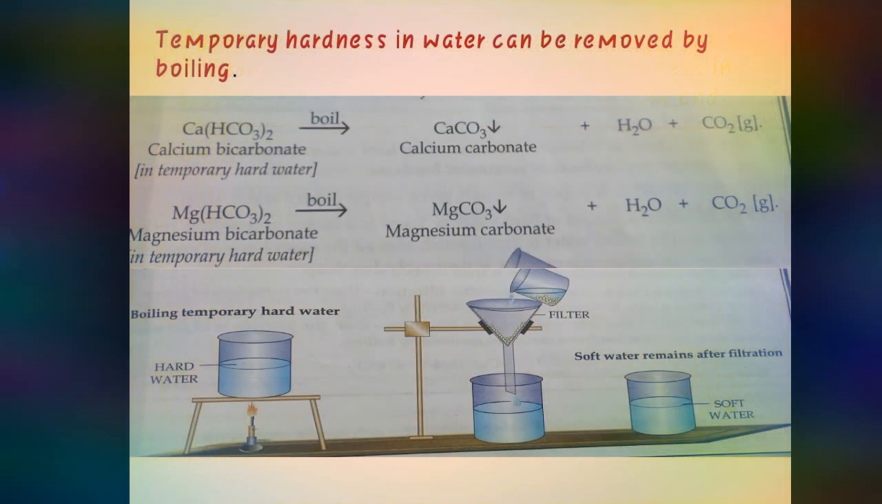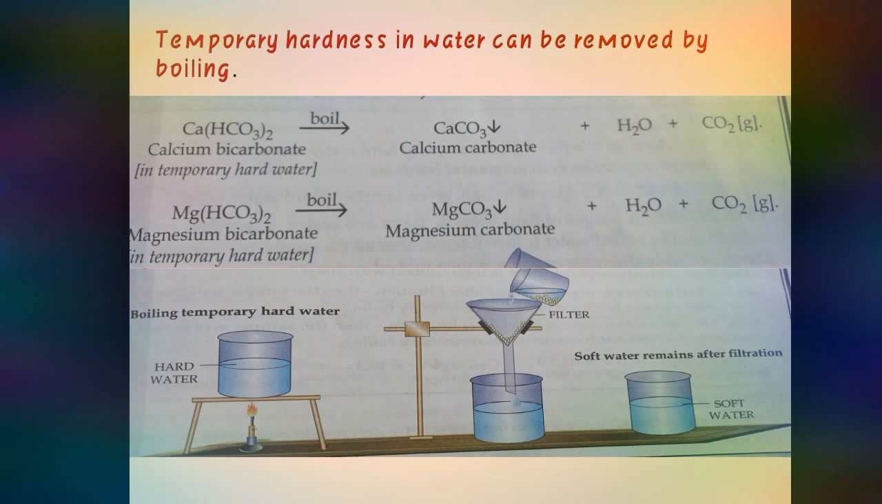Next, you see how you have to remove the temporary hardness. If temporary hardness takes place, how will you remove it? The simplest method is to boil it. Take that particular water in a beaker and boil it. When you boil it, what will happen? The carbon dioxide in the form of vapor, in the form of gas, will go out. Water remains in that container only. And when you boil it for a time interval, something white in color will collect at the bottom of that beaker. That will be either calcium carbonate or magnesium carbonate.